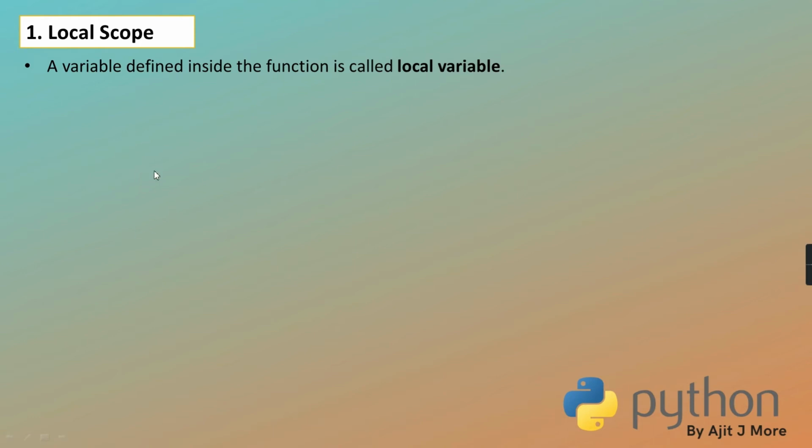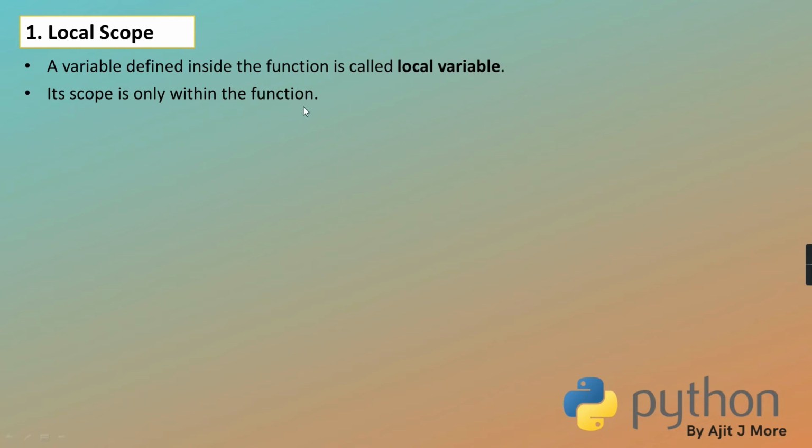It gets created when the function is called, and it dies at the exit, when the function is over. A variable defined means assigning, inside the function, is called a local variable. Its scope is restricted only to that function body.